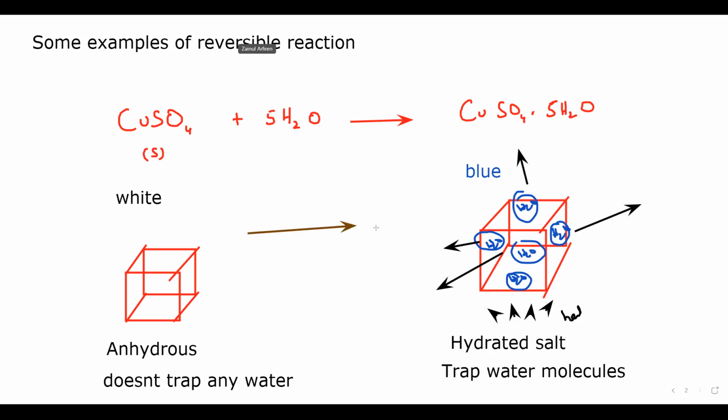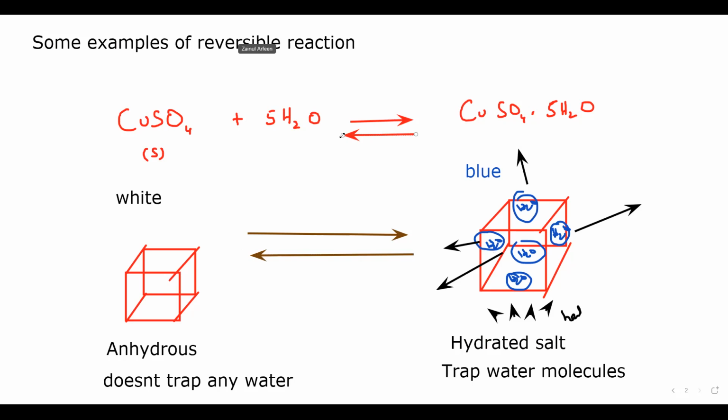So when we add water, it is hydrated. When we add a very small quantity of water, it is hydrated. But when we supply heat energy, the water molecules are removed and it turns into anhydrous. As you can see, the reactant can form a product and the product can form back the reactant. We call this a reversible reaction.